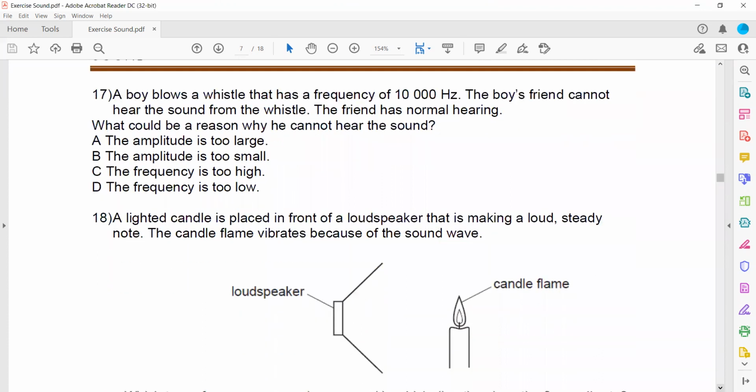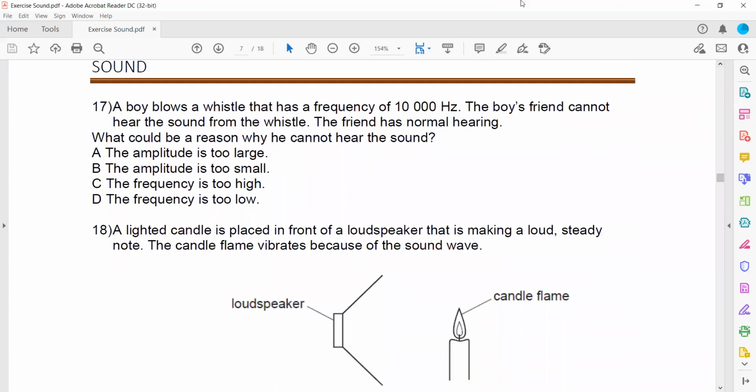In question 17, a boy blows a whistle of frequency 10,000 hertz. His friend cannot hear it. This is in the audible range, because normal human hearing ranges from 20 hertz to 20,000 hertz. So 10,000 can be heard. But why is his friend not able to hear this sound?